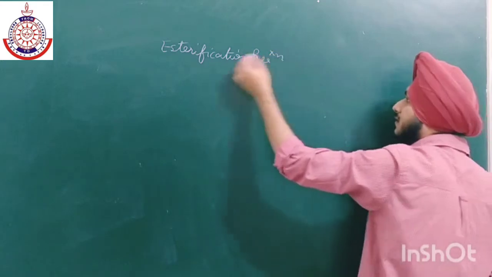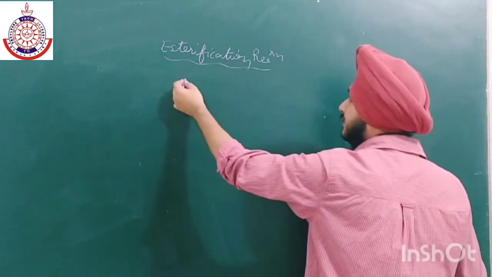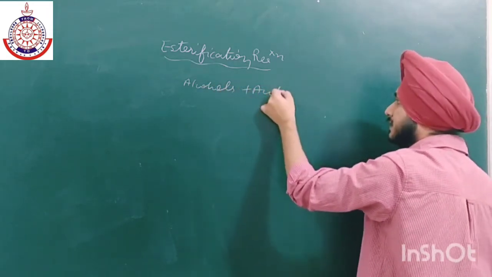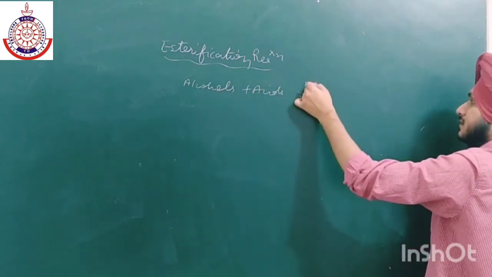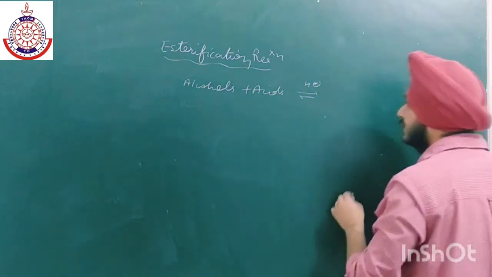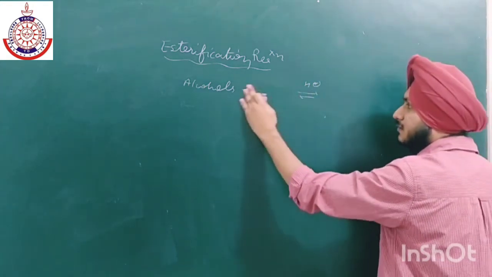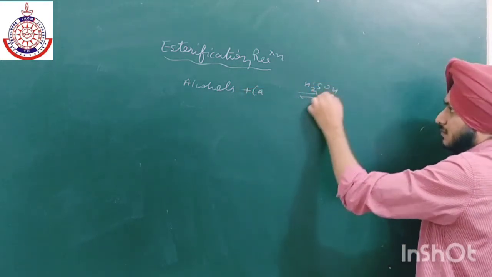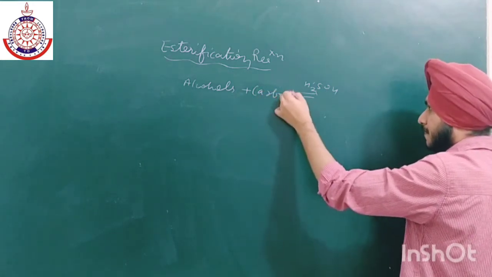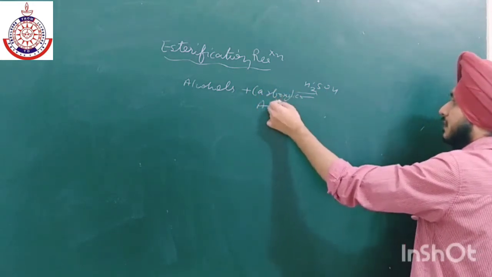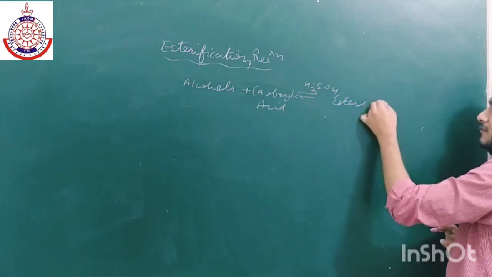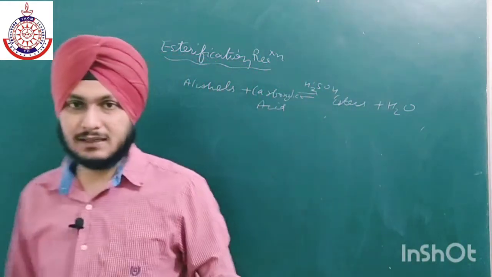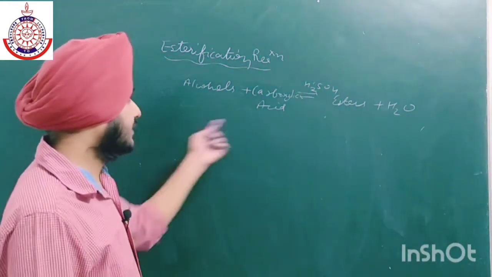Esterification reaction. Simply, we have to take alcohol plus acid, and it is a reversible reaction in the presence of a strong concentrated acid. Here we are taking carboxylic acid, and here we have taken H2SO4, to give esters plus water. Esters generally have a fruity smell, so we can easily identify esters by their smell. So this reaction is reversible in nature.